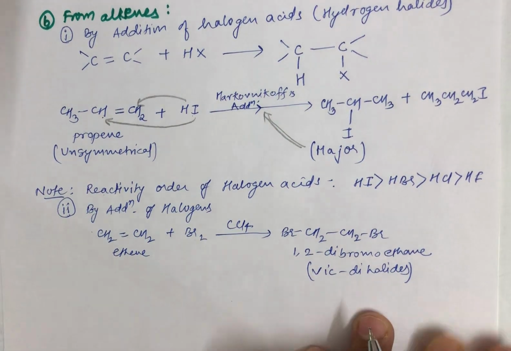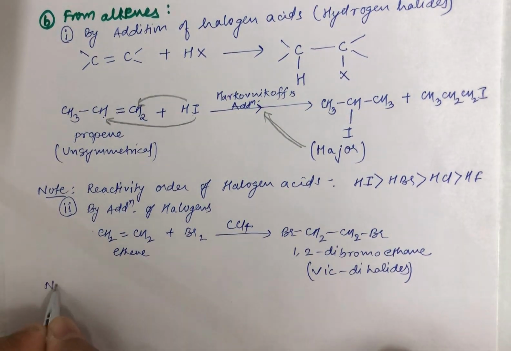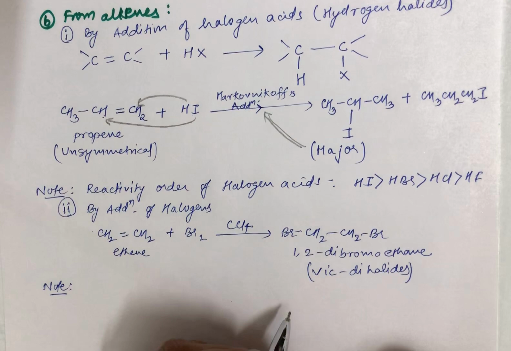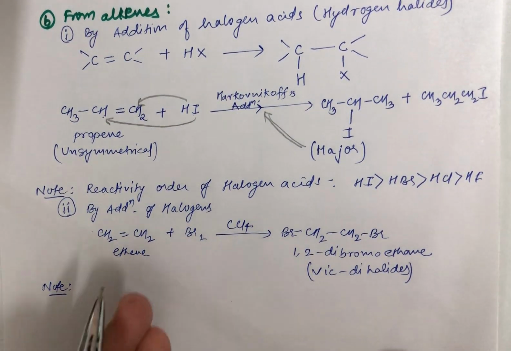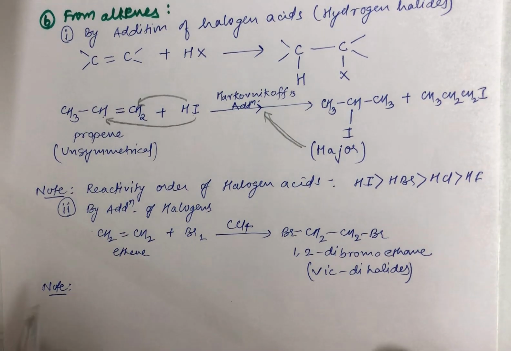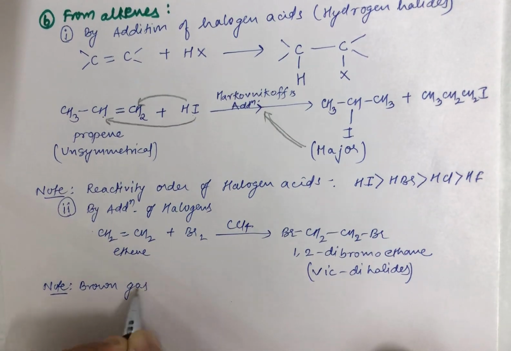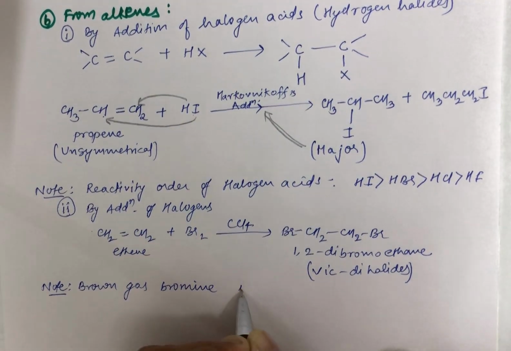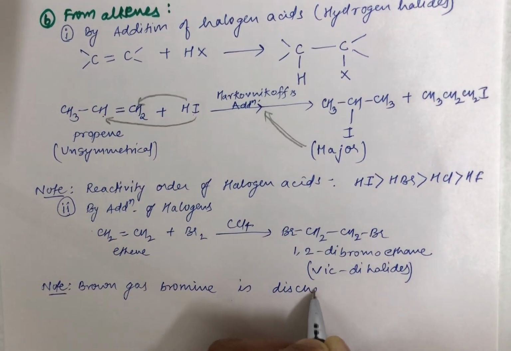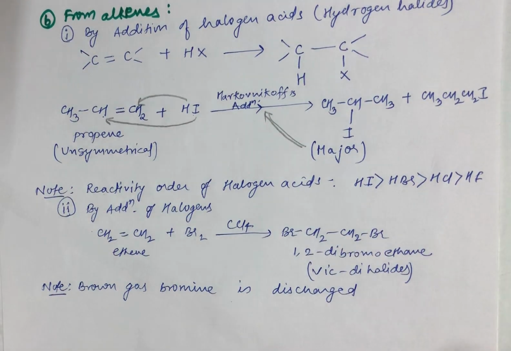Now students, what happens here? An important thing which you need to keep in mind for this reaction is, I want you to note, when this reaction is taking place, the brown gas of bromine is discharged. Brown gas bromine is discharged, and it gives you colorless vicinal dihalide.